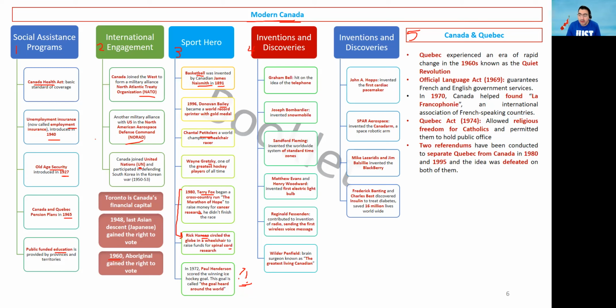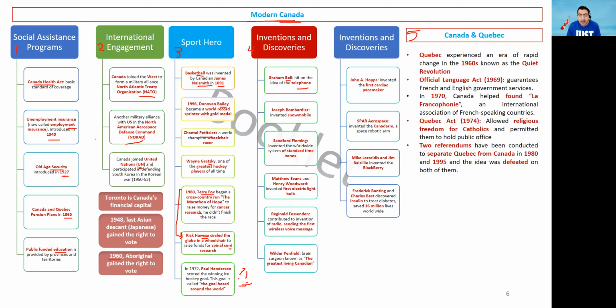The fourth category we are going to speak about today is inventions and discoveries. And we will be surprised that many inventions were already done in Canada. And personally, I didn't know all this information before. So the first one is Graham Bell. Graham Bell had the idea of the telephone, and actually he is a Canadian person. Second thing is Bombardier. Bombardier invented the snowmobile, and if you remember, the snowmobile is used by Rangers, the Canadian forces which protect the northern boundaries in Canada, and it was invented by Bombardier, who is a Canadian person.